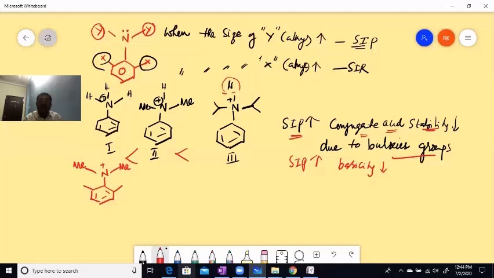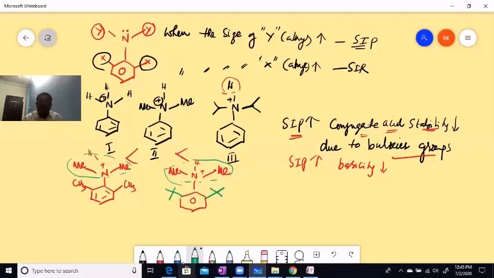This is methyl and this is methyl, the same, and this is also H plus. I am taking the same methyl here. I kept this group constant, the nitrogen-substituted group, but here I am increasing the bulkiness of the group.